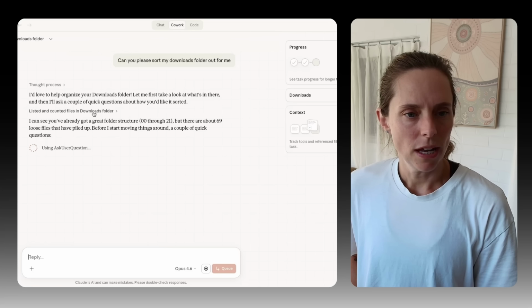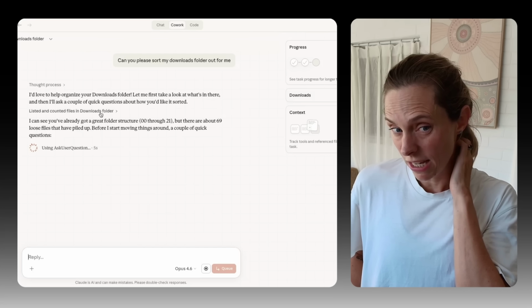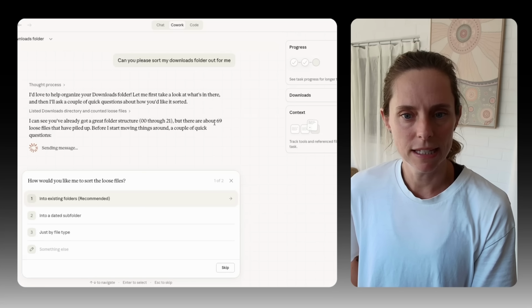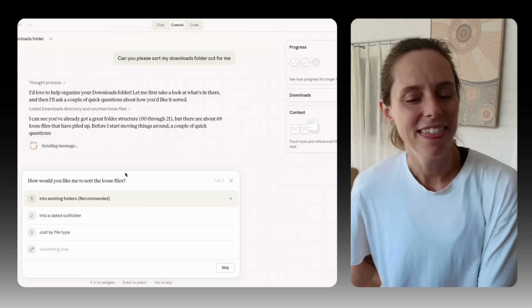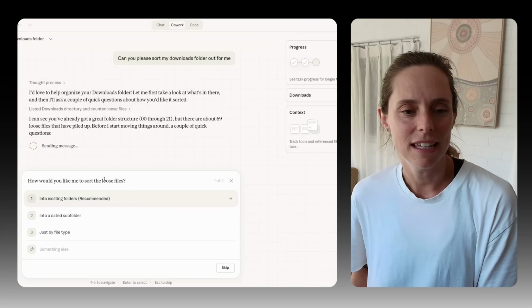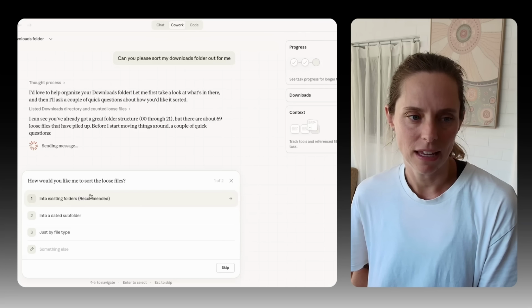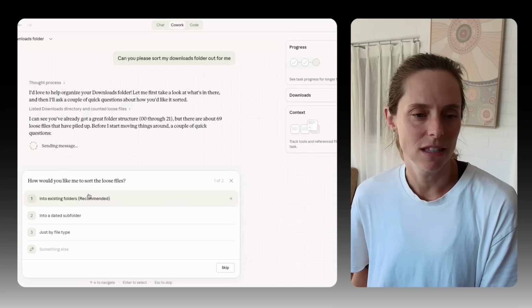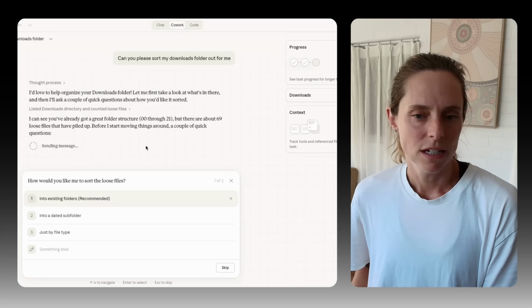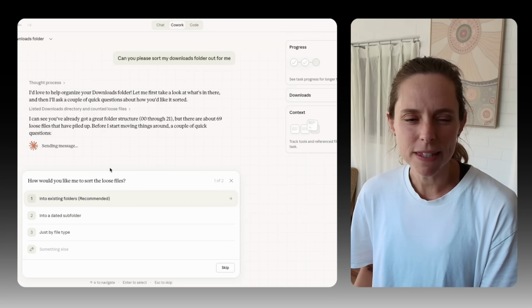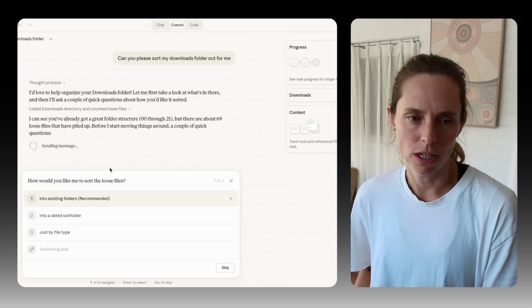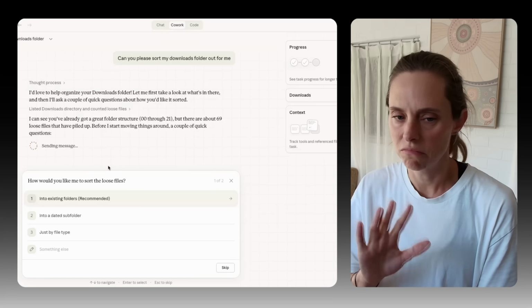All right. So it's accessed my downloads here, and it's got 69 loose files that it needs to clean out. And the really cool thing about this is before it starts to do anything, it asks you questions. So it asks you questions here about what it is going to do for you. And this is kind of like plan mode in Claude Code if you are familiar with that. If you're not, it's all good.